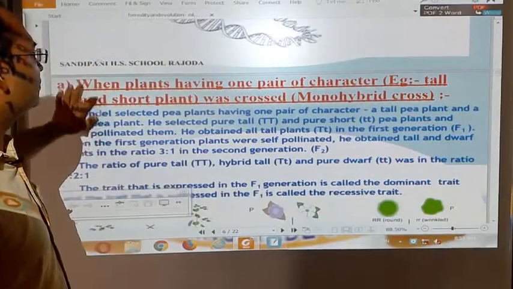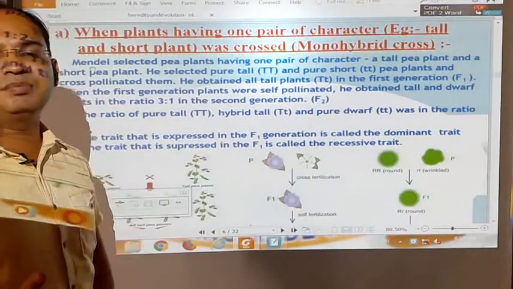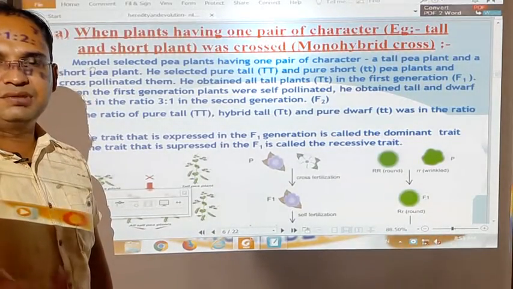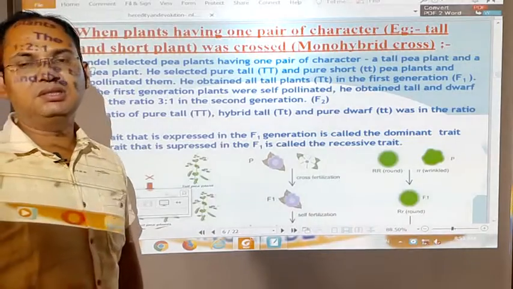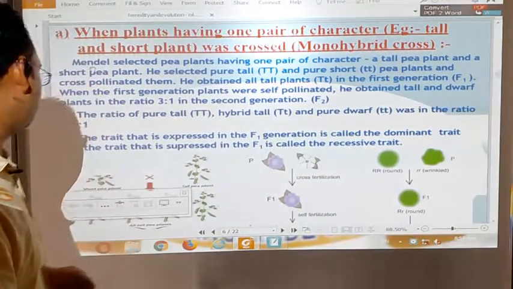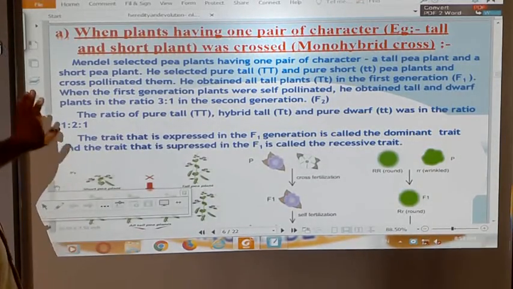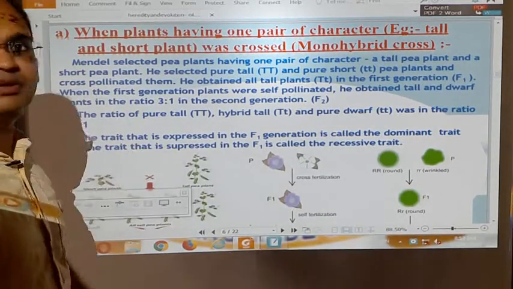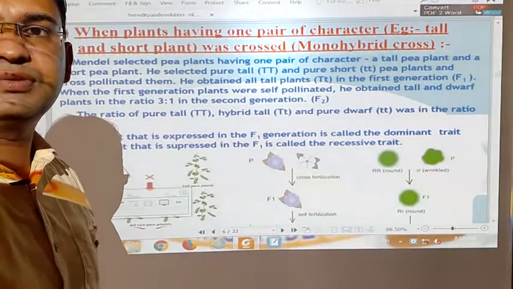Now students, we will see how Mendel crossed the pea plant, which character he took for the cross breed, and what the result and consequences of his experiment were. First, Mendel selected the pea plant, Pisum sativum, for his experiment.